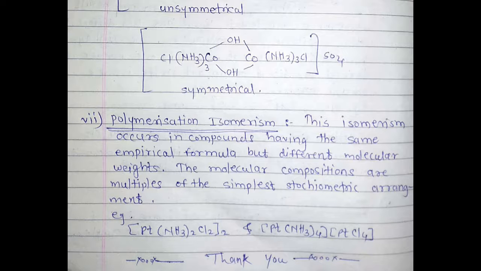Seven types of structural isomerism. It is very simple, only the structures are different from each other.